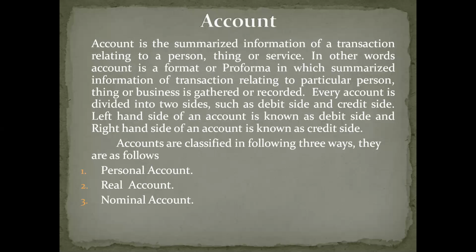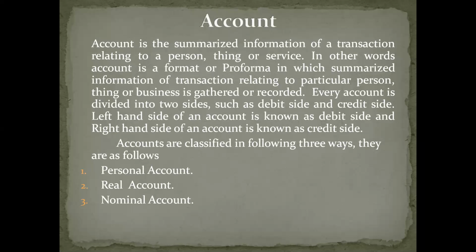It is an account which deals with three types of persons. A person may be a natural person, an artificial person, or a representative person. Natural person means living individuals or human beings. Artificial person means companies, institutions, firms, organizations. And representative persons means owners, debtors, creditors. They are representative personal accounts. So personal accounts are further classified in three categories.